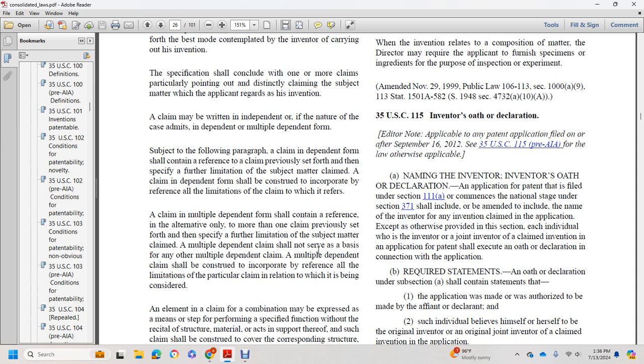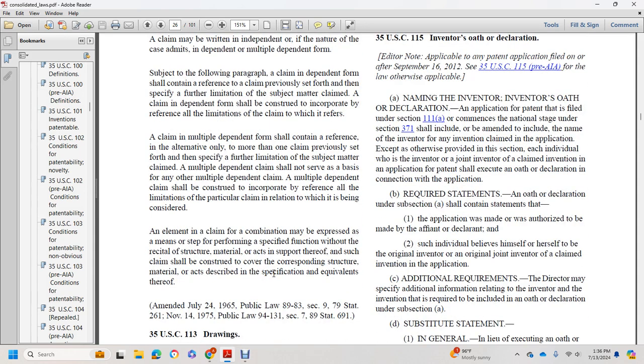A claim in multiple dependent form shall contain a reference, in the alternative only, to more than one claim previously set forth and then specify a further limitation of the subject matter claimed. A multiple dependent claim shall not serve as a basis for any other multiple dependent claim. A multiple dependent claim shall be construed to incorporate by reference all the limitations of the particular claim in relation to which it is being considered.